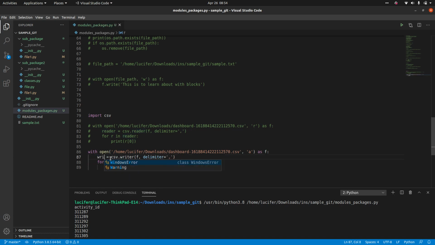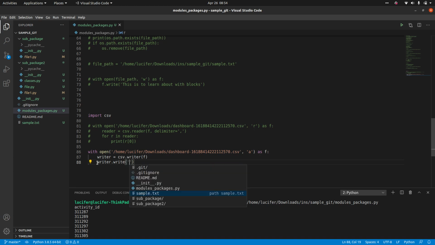It will be like writer maybe, right? So writer equal to csv.writer. You don't have to give any delimiter for writing, so I'm just creating a writer from csv.writer and passing the file name. From here you can just use this particular writer to write things. writer dot write, and you can write the whole row with comma separated values, then only it will work.